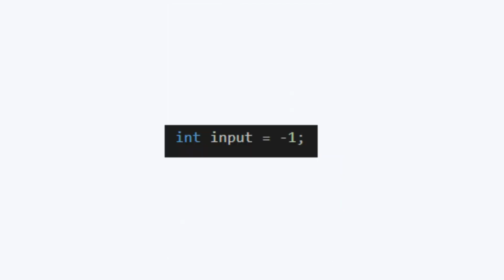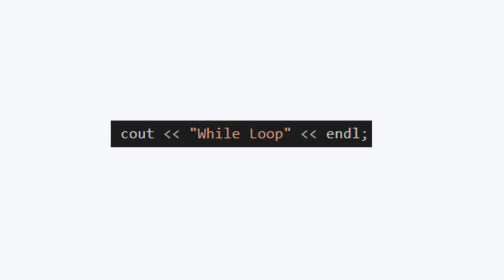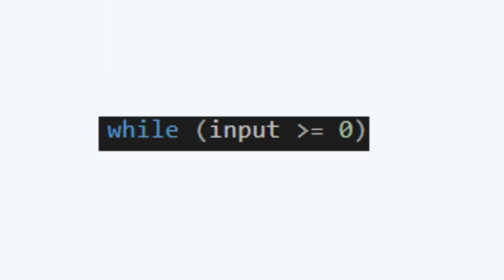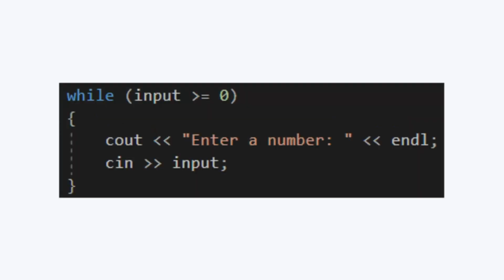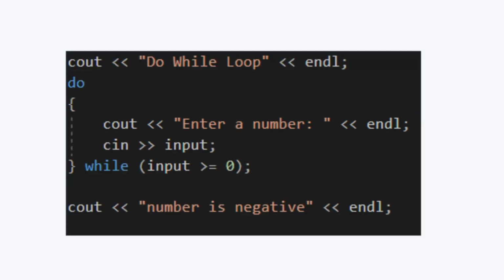So first, all the basic setup like the previous program, then we declare a variable input as an integer and set it to -1. Then we begin to deal with the loops. We will first have an output line which will read "while loop" to show when the while loop begins. We will then write our while loop, making our condition be input is greater than or equal to 0. Then inside the loop, we will have a prompt which will output a statement and then another to take user input. Outside of the while loop, we will then output "number is negative" to show that the loop is now done due to it encountering a negative number in the user input. We will then do the same thing with the do while loop as well.